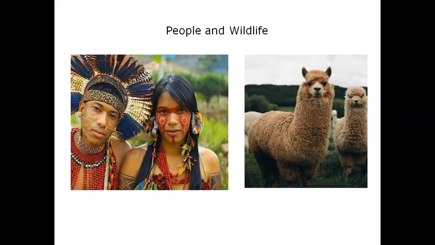And the current president of Brazil, President Bolsonaro, thinks that not being able to exploit the rainforest of Amazon is holding back economic growth.